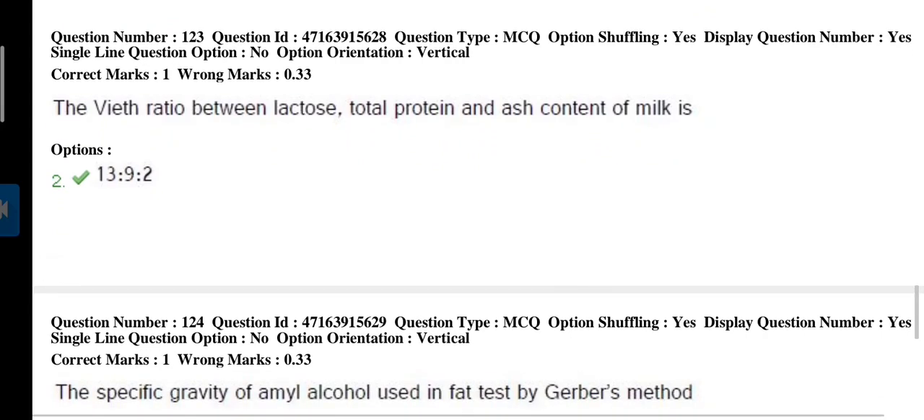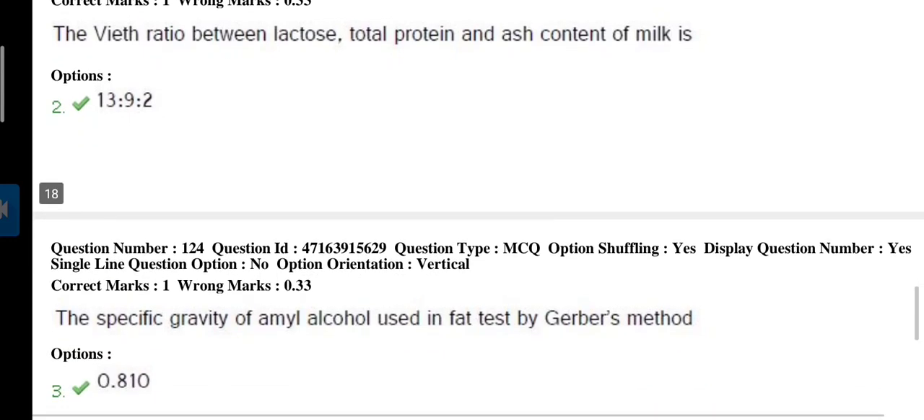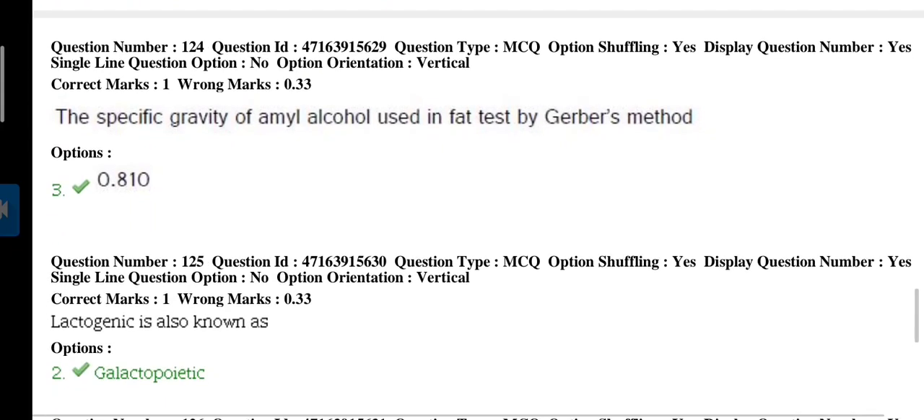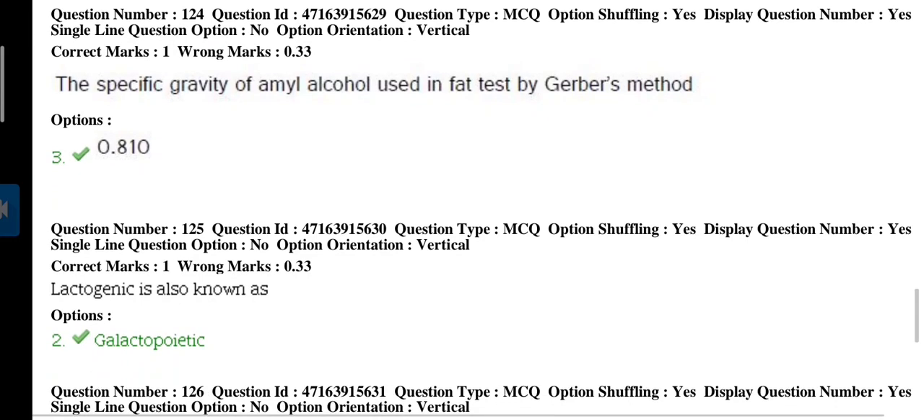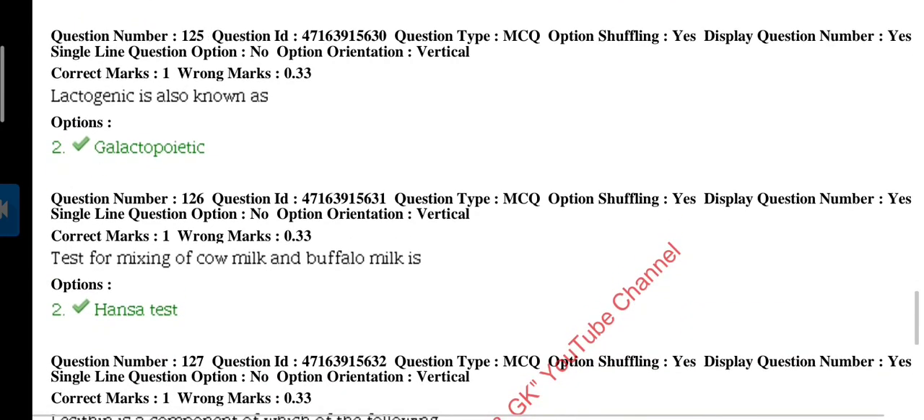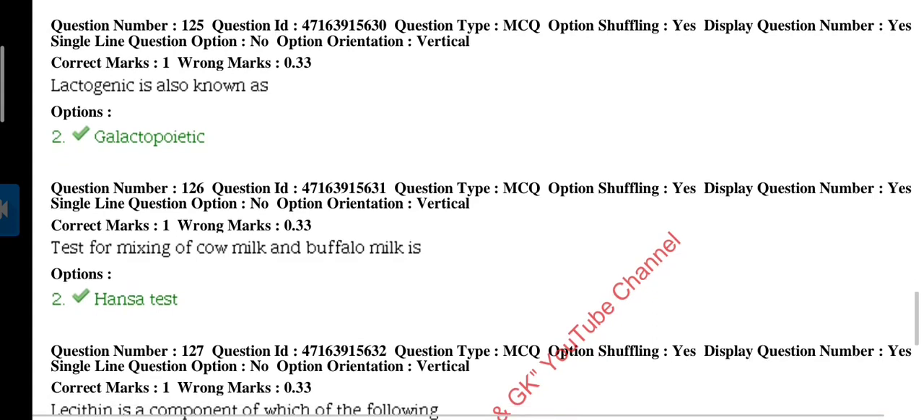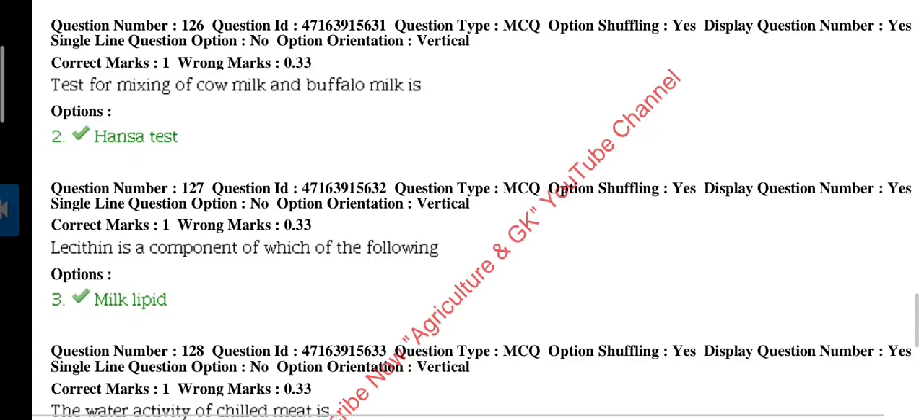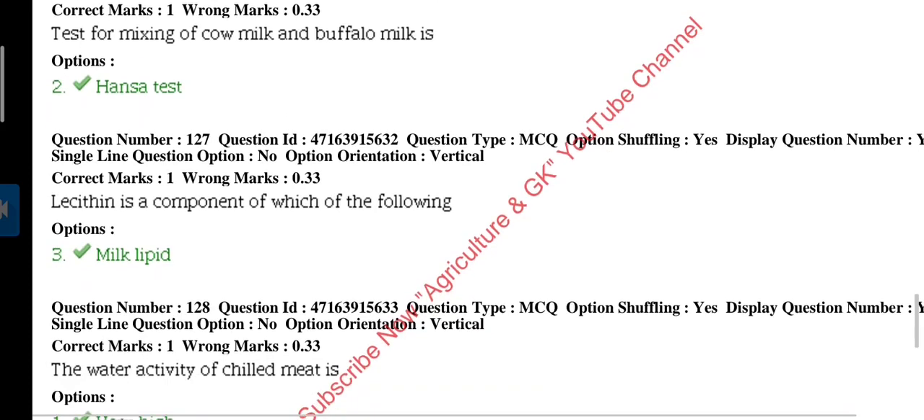Question 123. The Winter ratio between lactose, total protein and ash content of milk is 13:9:2. Question 124. The specific gravity of amyl alcohol used in the fat test by Gerber's method is 0.810. Question 125. Lactogenic is also known as galactopoietic. Question 126. The test for mixing of cow milk and buffalo milk is the Hansa test.